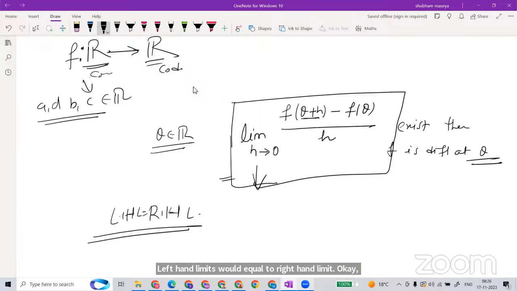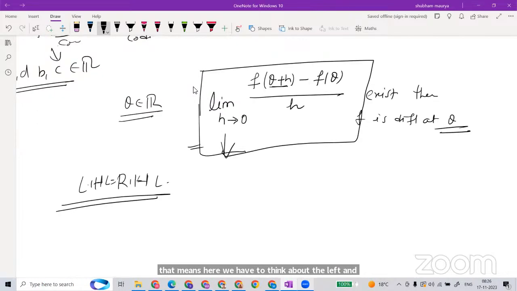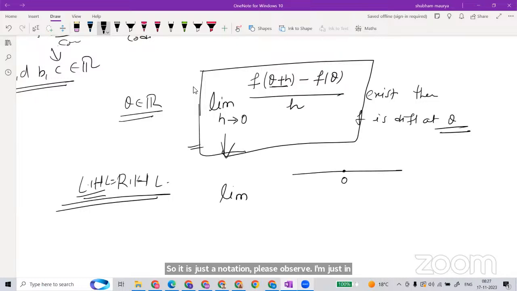Then I am writing the same thing, but in the case of the left hand limit. It is just a notation, please observe. If h is approaching 0, here is 0, it means I am approaching from both left and right sides.